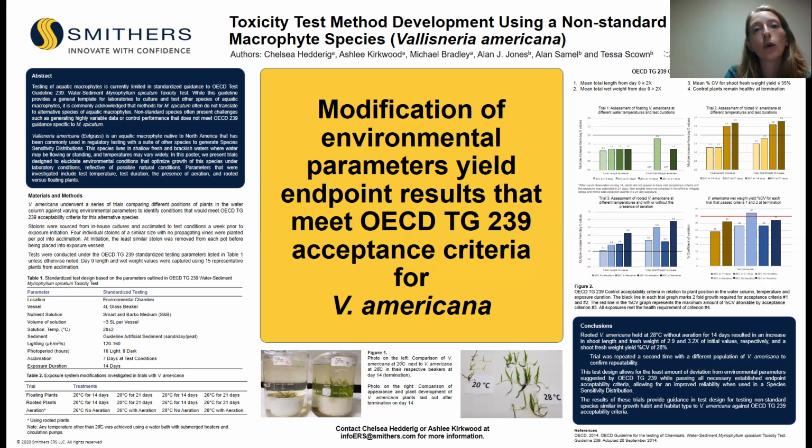Our last investigation was with all of these trials that passed the first two control acceptability criteria. We had to see which remained at or below that 35% cutoff for CVs for shoot wet weight at termination. We found that the 26 degrees Celsius with aeration was the only group that was actually above that 35% CV mark. Of these groups, we saw that groups with aeration have a higher percent CV than groups without.